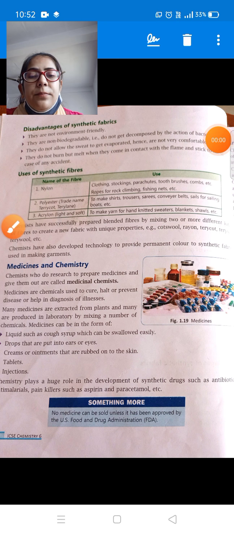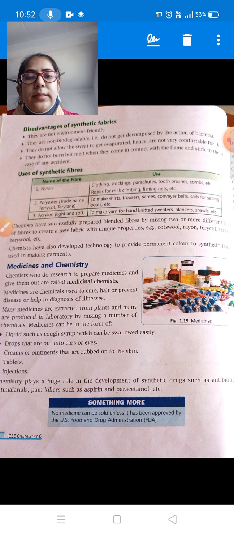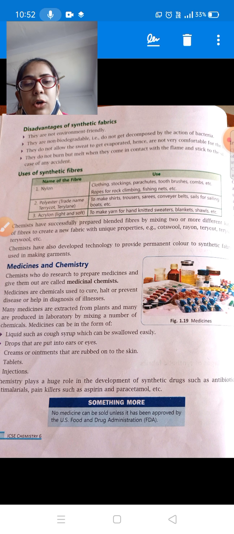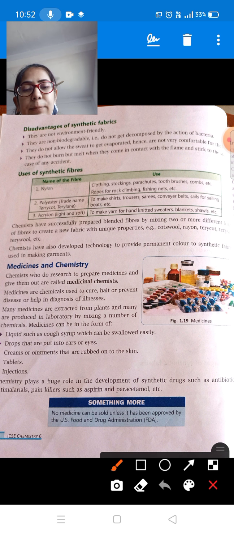Good morning, children. On previous turn, we had seen the use of chemistry in different fields. We studied the use of chemistry in agriculture, in food, in fabrics and in cosmetics. Today, we are going to study the use of chemistry in medicines. So, all of you take out your chemistry book and keep your finger here, medicines and chemistry.